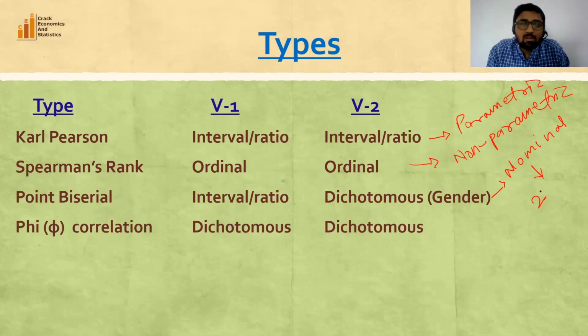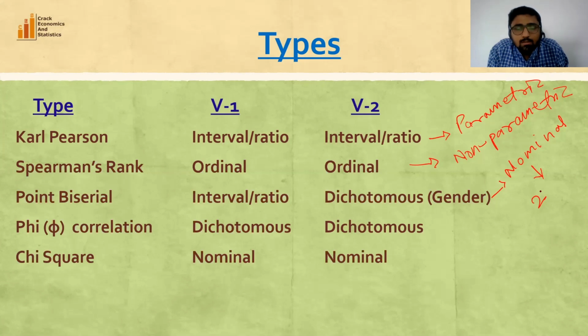Fourth is phi correlation coefficient. When both the variables are dichotomous, then we can use phi correlation coefficient. Here we can take the example of gender, male and female, and their opinion about online classes, whether they are in favor of online classes or not in favor of online classes. So yes or no type of question. That is also a dichotomous variable. So if we have two dichotomous variables, we can use phi correlation coefficient to study the association between them.